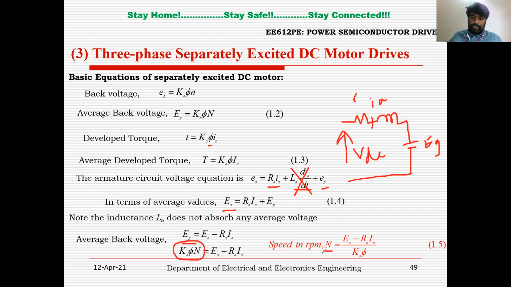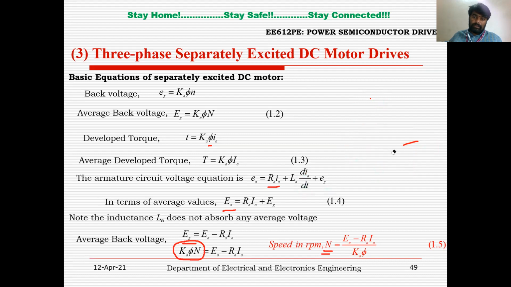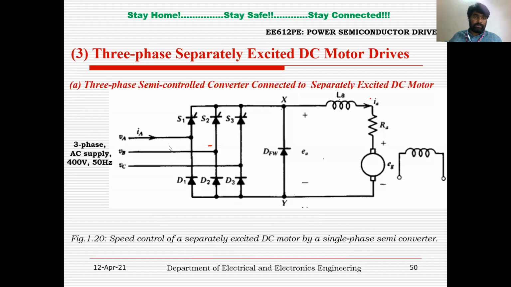So your speed expression will be (EA minus IA RA) divided by K phi. Depending upon the converter, if it is a three-phase semi-controlled converter, EA will be different. If it is a three-phase fully controlled converter, EA will be different. So now EA will be in terms of alpha. By varying the alpha, you can vary the EA, which will vary the speed of the DC motor.